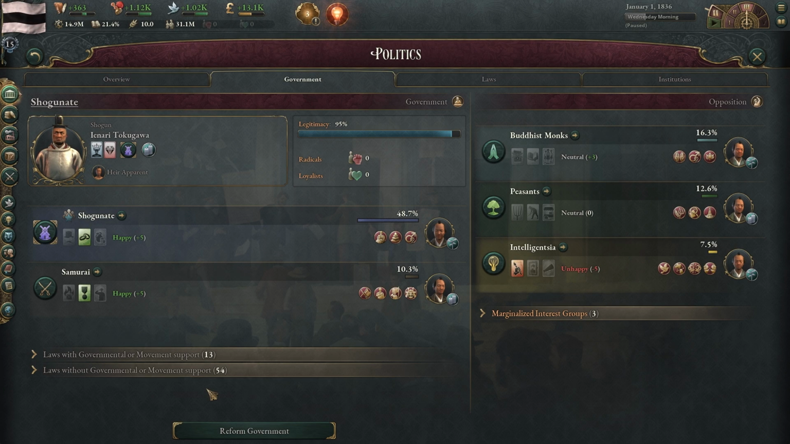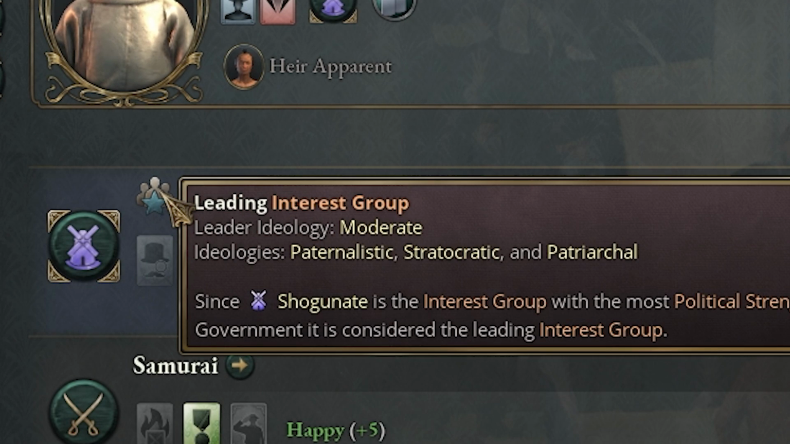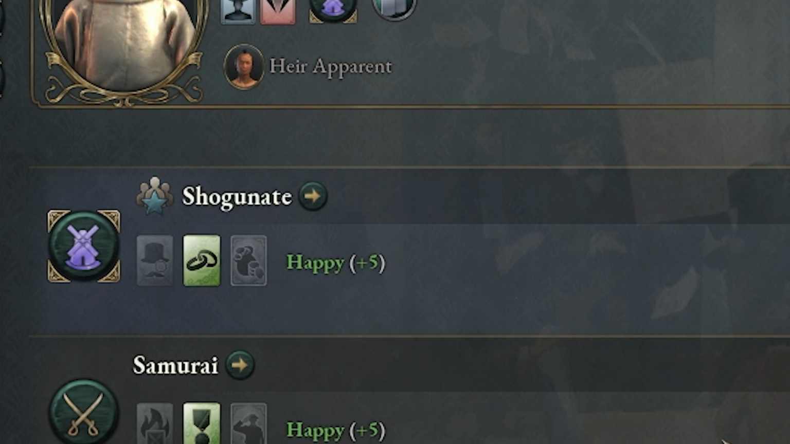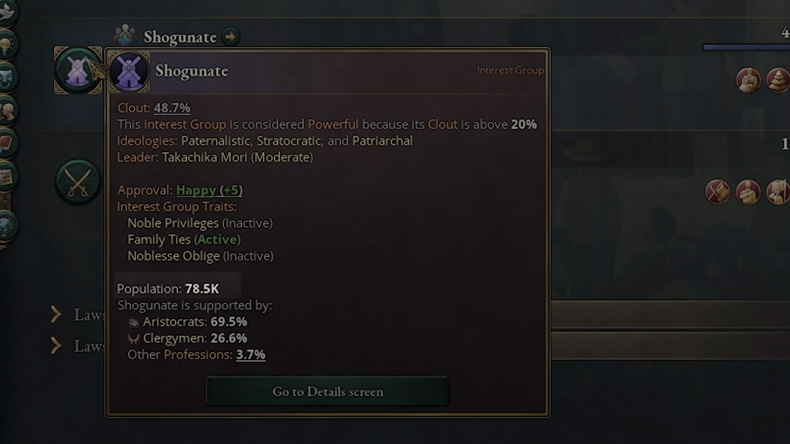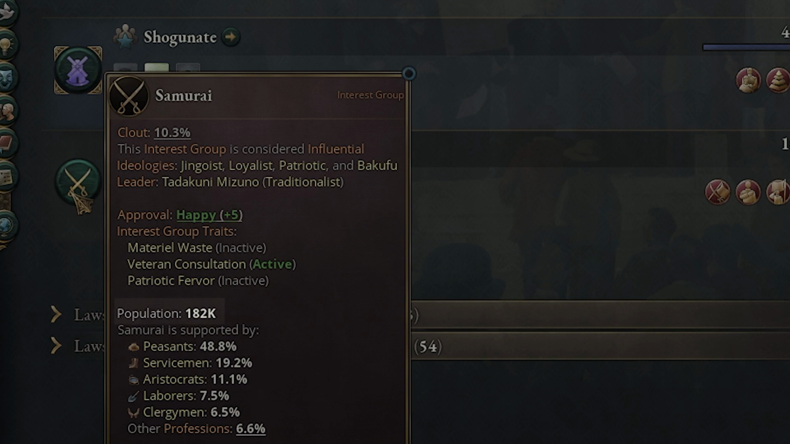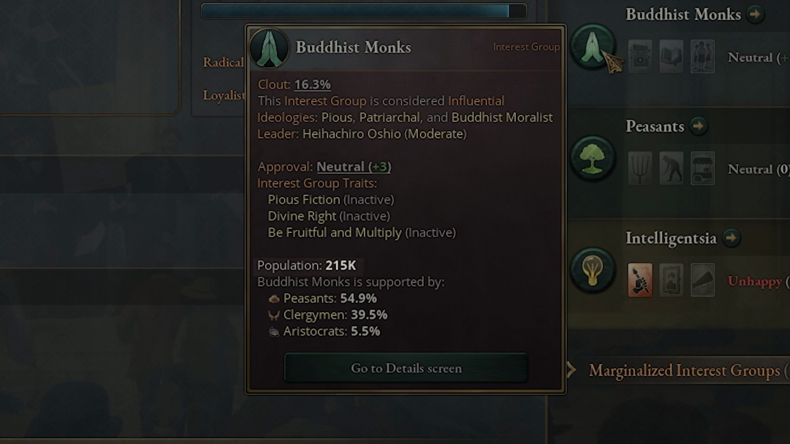This is going to be a step-by-step guide on how to reduce any leading interest group out of your government and potentially even marginalize them. Step 1 is to look at the population of every interest group. So for the Shogunate, I take a look here, they're at 78,000. If we go down here to the samurai or the armed forces, they're at 182,000, so a lot more people. Even if we check out the Buddhist monks, they're at 215,000.